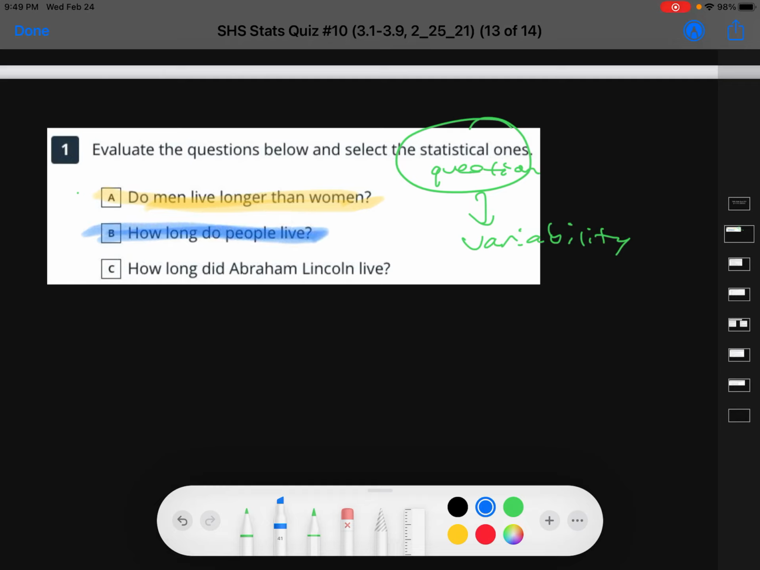But for C, how long did Abraham Lincoln live? It's a specific person. It is known how long he lived. It's just one straight answer, so there isn't any variability in it. So this is not a statistical question. So the answers are A and B.